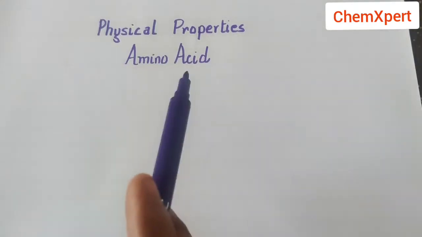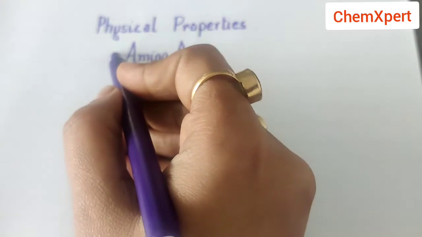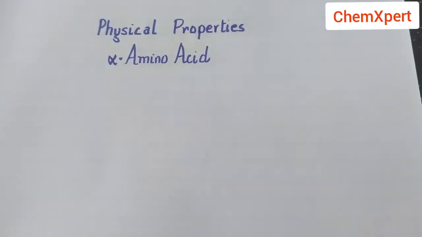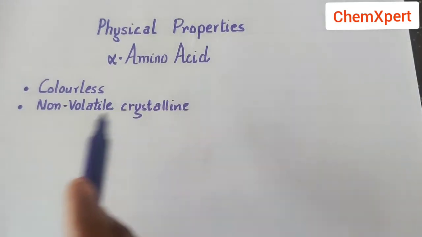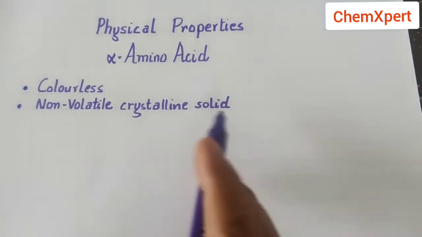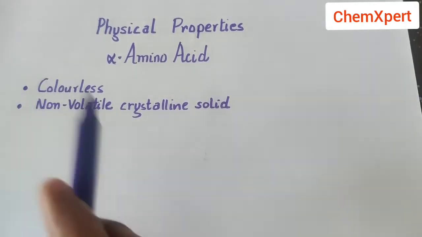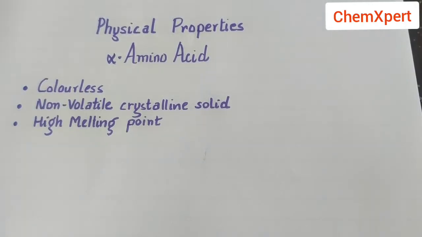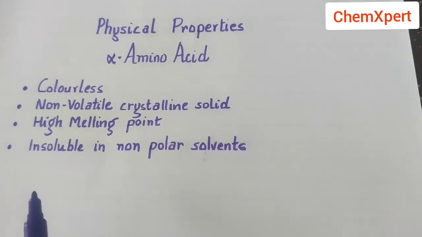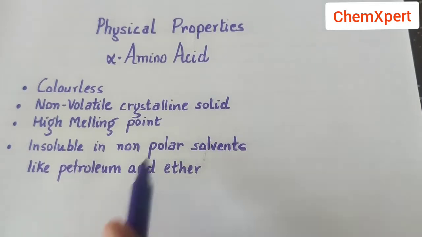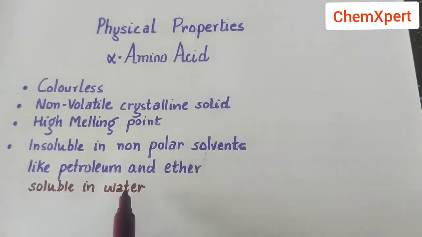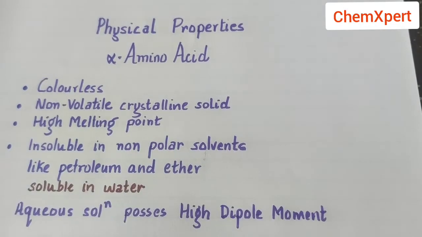Now the next topic is the physical properties of alpha amino acids. Now what are the physical properties of amino acids? First property, they are colorless. Second, they are non-volatile crystalline solids, which means they possess a very high melting point. They decompose at fairly high temperature, that is, high melting point. Amino acids are insoluble in non-polar solvents like petroleum and ether, but they are soluble in water because they are polar in nature, and their aqueous solution possesses a high dipole moment.